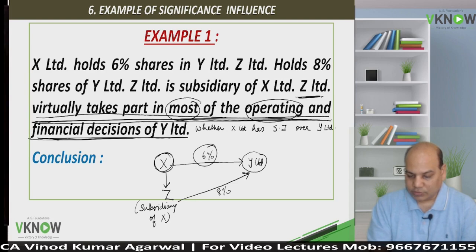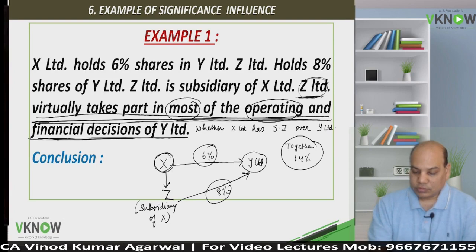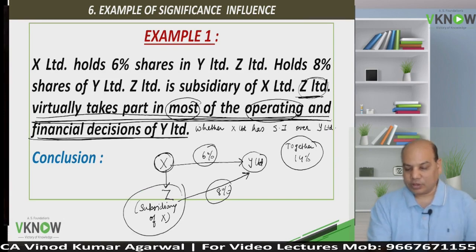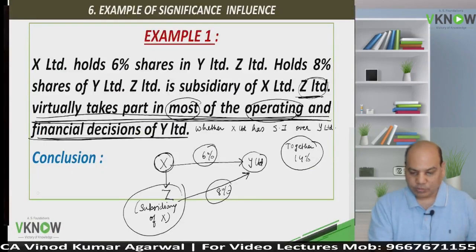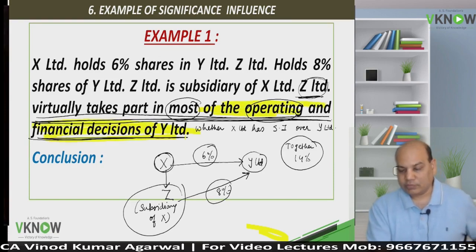X is holding 6, Z is holding 8. Together they are holding 14%. It is less than 20%. But still, Z, which is a subsidiary of X, is able to participate in most of the policy making process, in most of the operating and financial decisions of Y. Can I conclude that X Limited is in a position to exercise significant influence over Y?